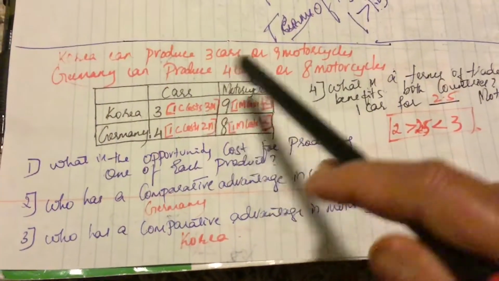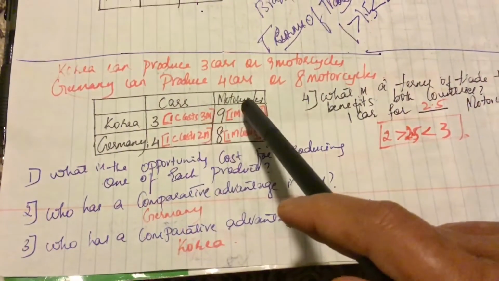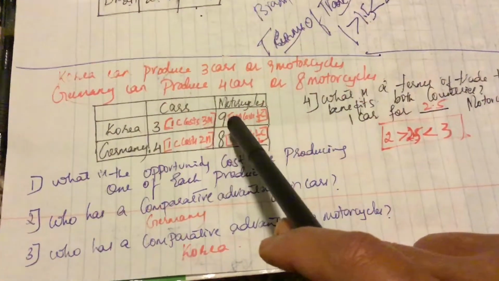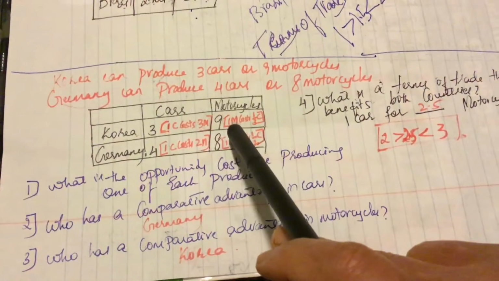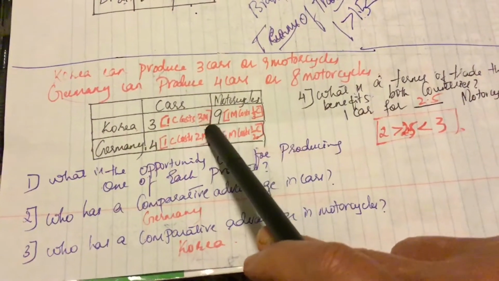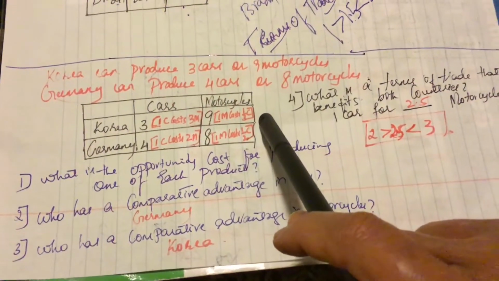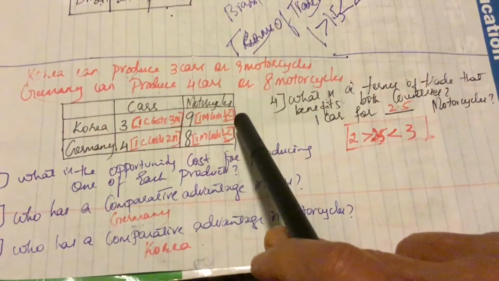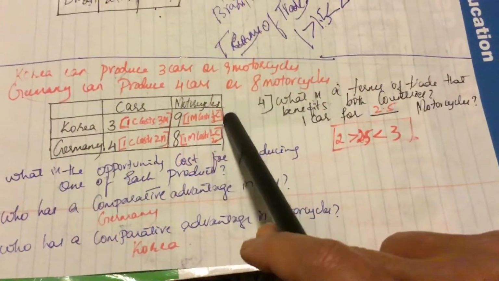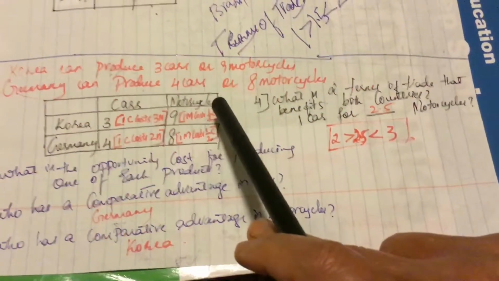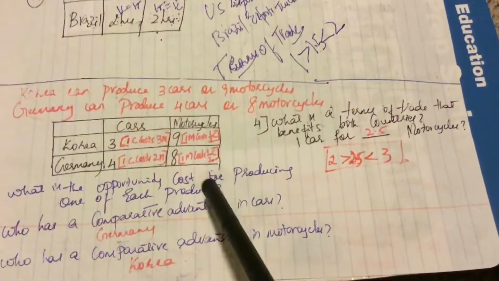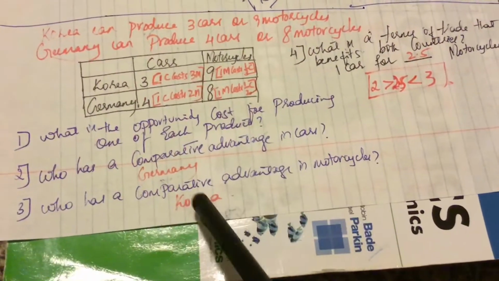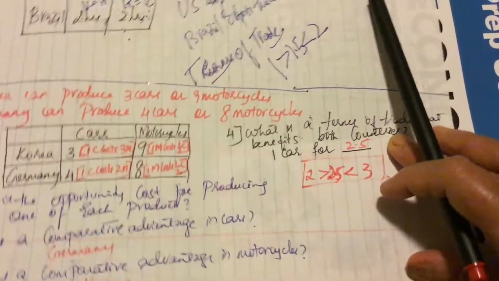Now for motorcycles, obviously if Germany produces cars, then Korea specializes in motorcycles, but we'll also see the opportunity cost. For Korea, one motorcycle costs 1/3 car, the reverse of this, and for Germany, one motorcycle costs half a car. So 1/3 is less than half. So Korea specializes in the production of motorcycles and it has a comparative advantage. Now who has comparative advantage in cars? It's Germany. And who has comparative advantage in motorcycles? It's Korea. And the last one is terms of trade.